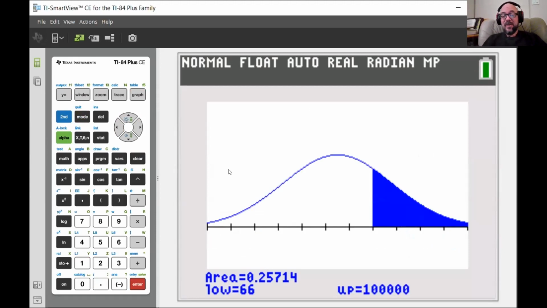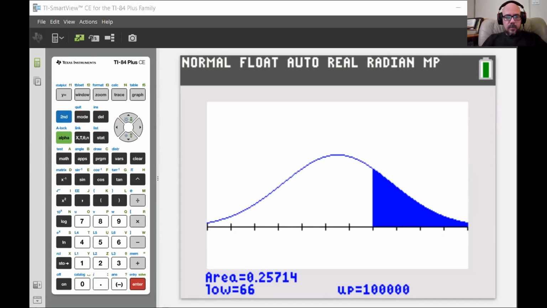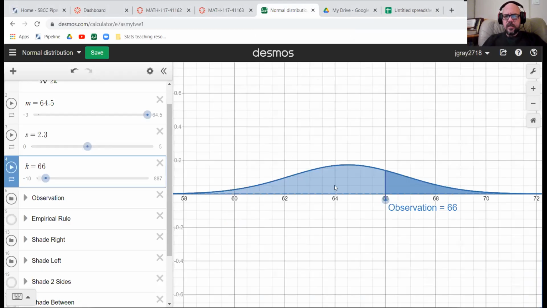This calculator's a little annoying too, but you can see that it draws the graph that I had in Desmos. Right here somewhere. There's my Desmos graph. You know what I should do is put a link in the description of this video to my Desmos file so that you can have this. One of the things that I have found is that it's actually quite hard to find a good normal distribution sketcher on the internet. It's harder than you might imagine. I thought it would be one of the easiest things to find on the internet, and it's not. So I made one.